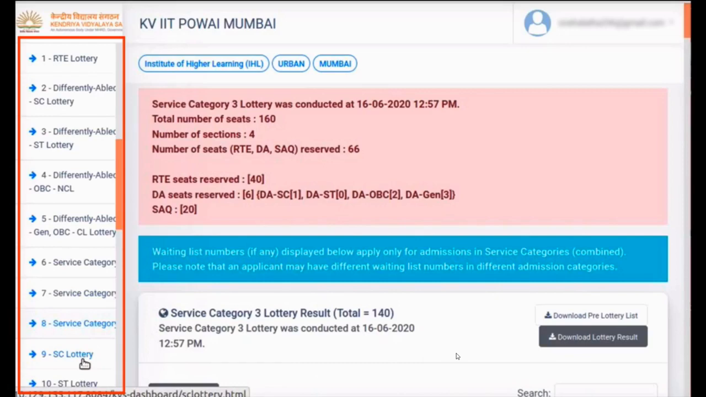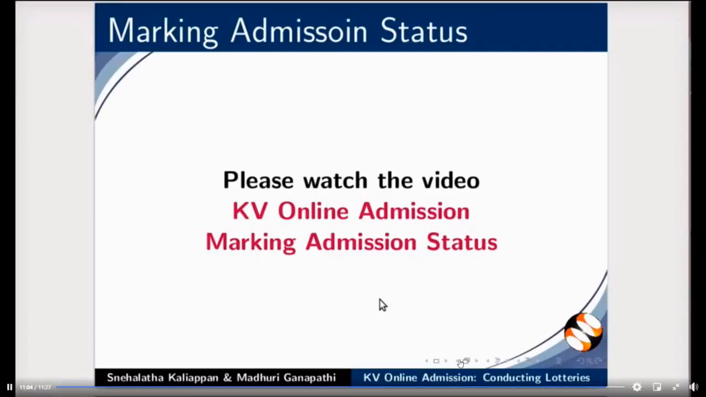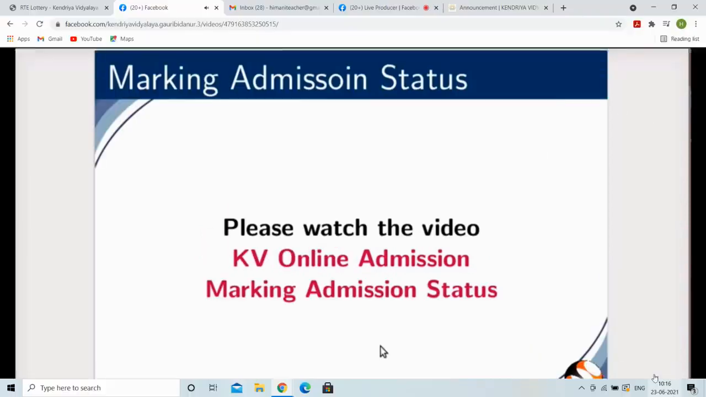This may differ from school to school depending on whether the school is in the IHL project category or civil defense category. The sequence of lotteries as in the left menu should be strictly followed. This completes the demonstration of conducting lotteries on the KV portal. The process of marking admission status for the selected applications is shown in another video.